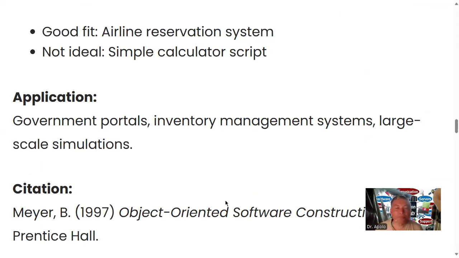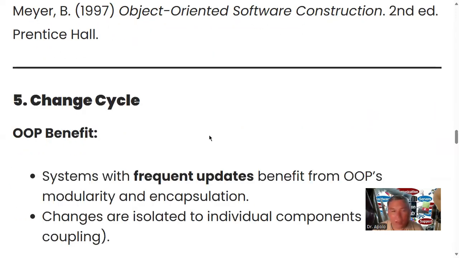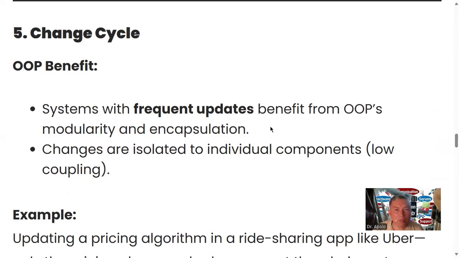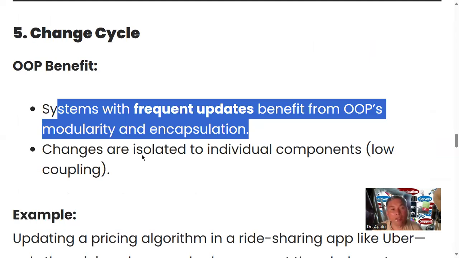When Gosling conceived it, Gosling is the creator, James Gosling. Government portals, inventory management systems, large scale simulation. So change cycle: a system with frequent updates benefits from OOP, modularity, and encapsulation. That means protection. Changes are isolated to individual components. No problem.